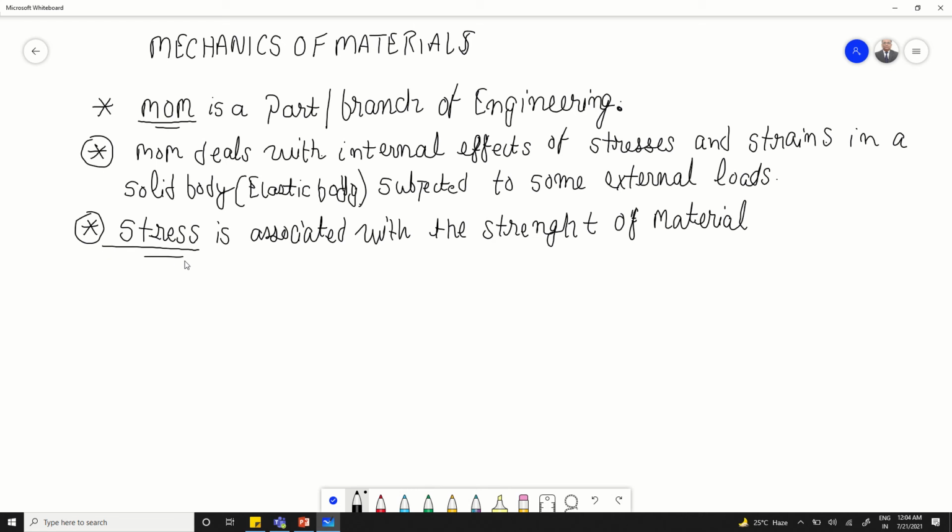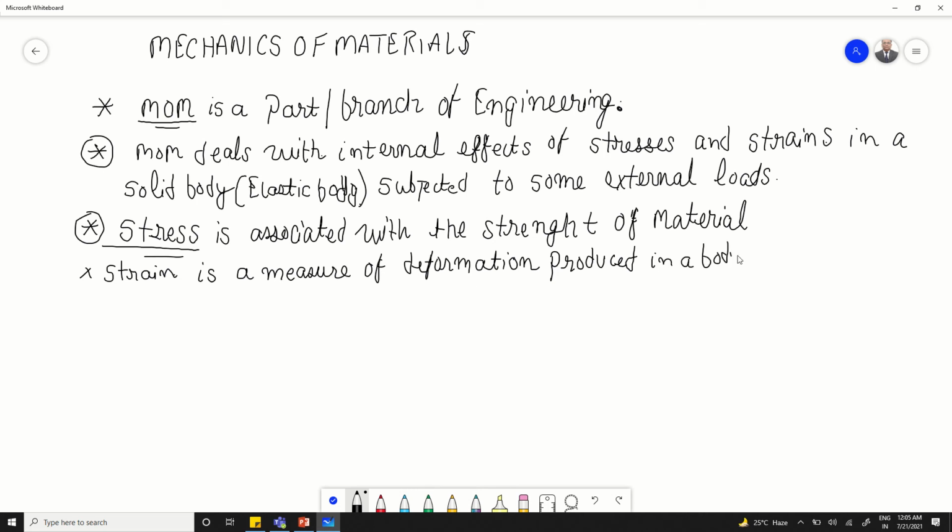So in short, stress is associated with the strength of the material from which the body is made, while on the other hand, strain is a measure of deformation produced in a body due to the application of some external loads.